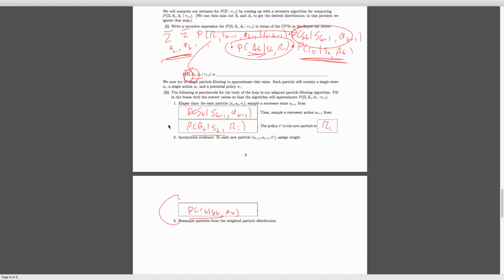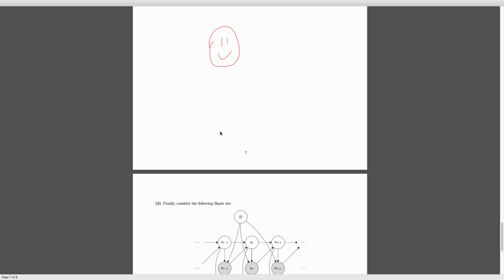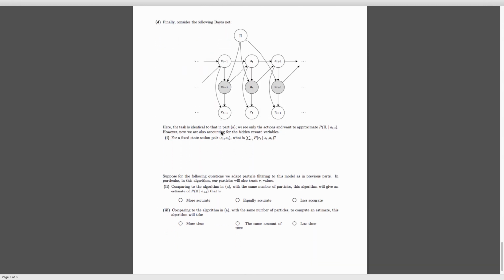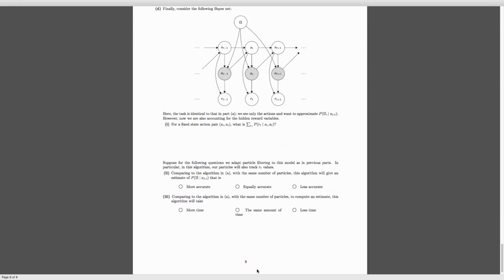Okay, cool. Well, we have a long empty page. And now let's move on to the last part of this question. Or, no, it actually isn't the last part of this question. It's a very long question. Wait. Oh, actually, this is the last part. Yeah, this was an 8-page worksheet.